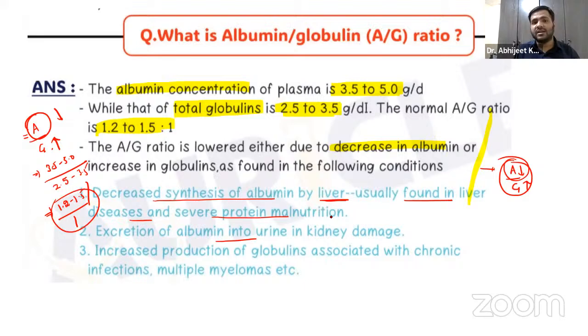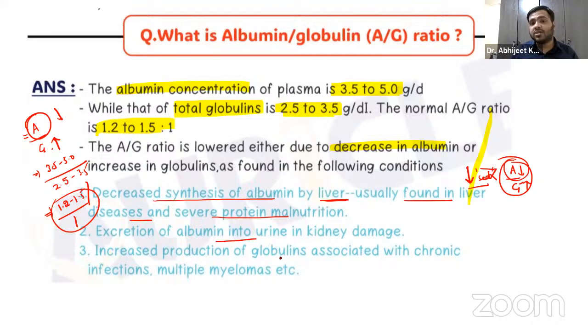Apart from that, there is excretion of the albumin into urine in kidney damage, right? Even if there is a defect in the kidney, guys, what will happen? This albumin will be coming out through the kidney. Or, A by G ratio, if it is lowered, it is reciprocal of globulin.